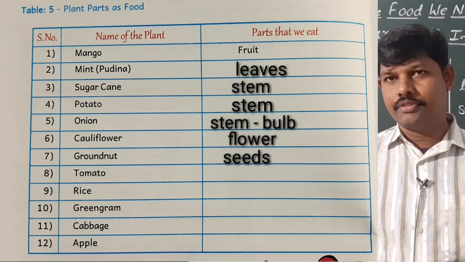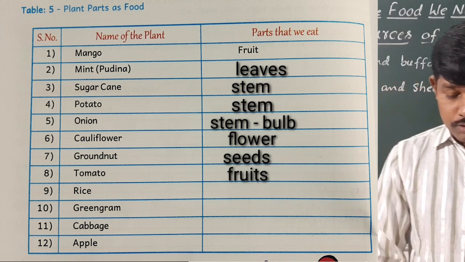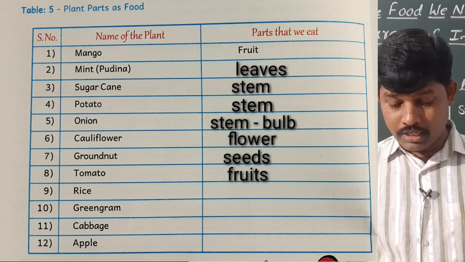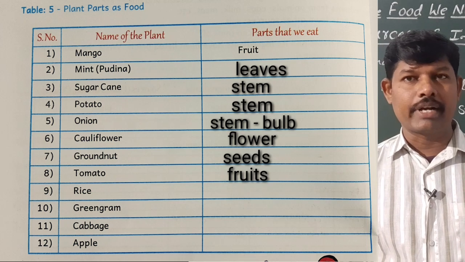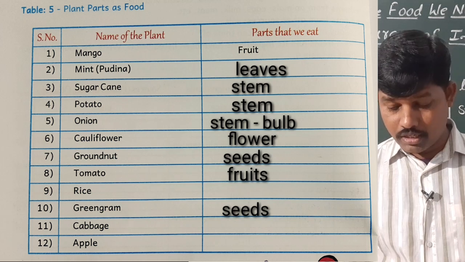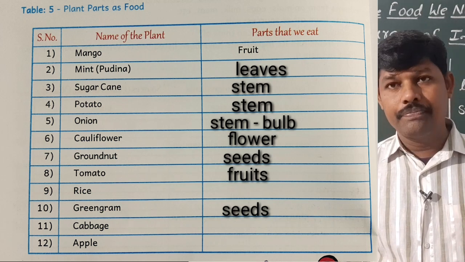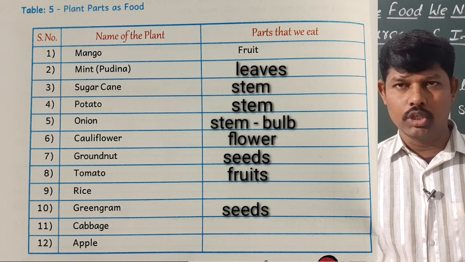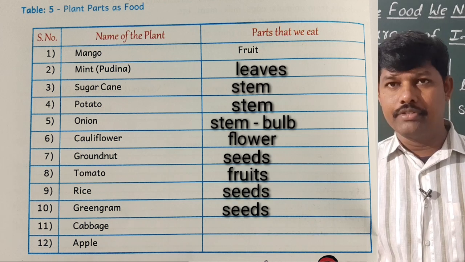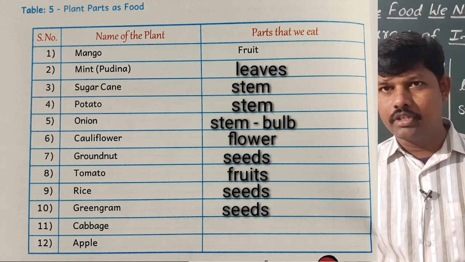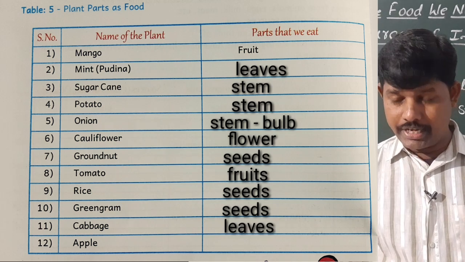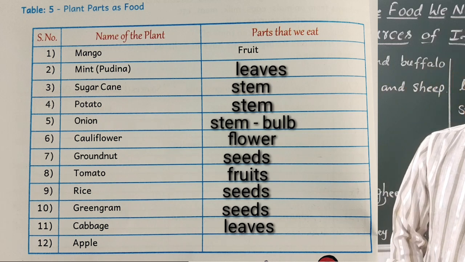And next, tomato. Tomato is a fruit. So we are eating from the tomato plant fruits. You have to write fruit. And next, rice. So from rice plant we are eating seeds. So this rice is called seeds. Green gram. Green gram is a dal, one type of dal, green dal. So that is also seeds. Next, cabbage. Cabbage is a leaf. It looks like a fruit, but it's not a fruit, it is leaves. And the apple. From the apple plant we are eating fruit.